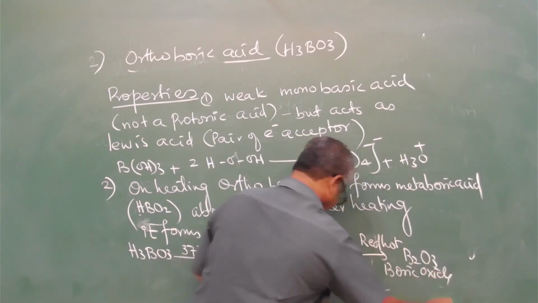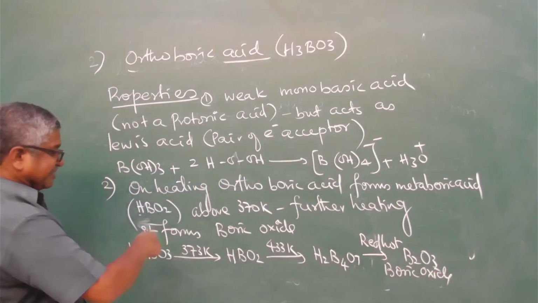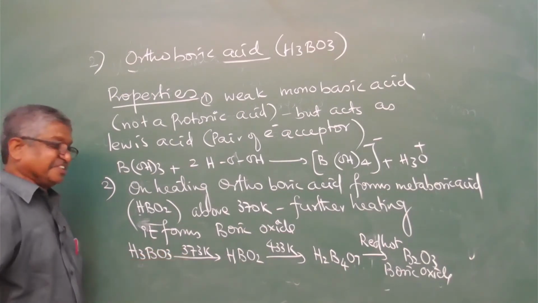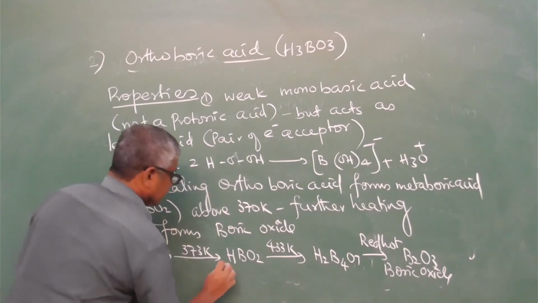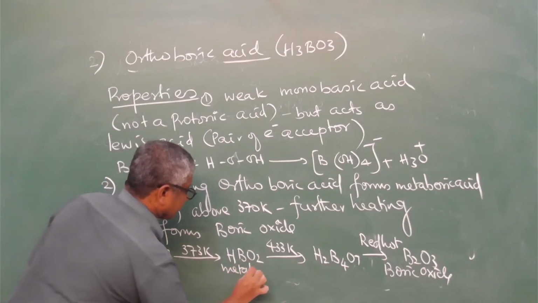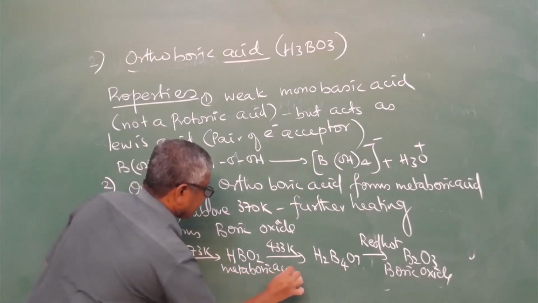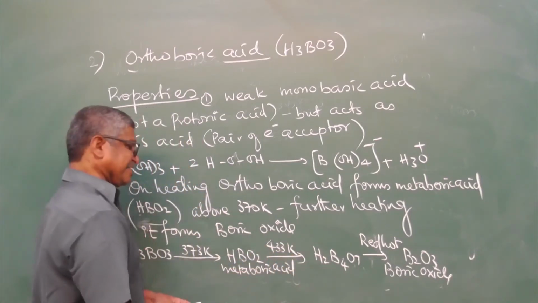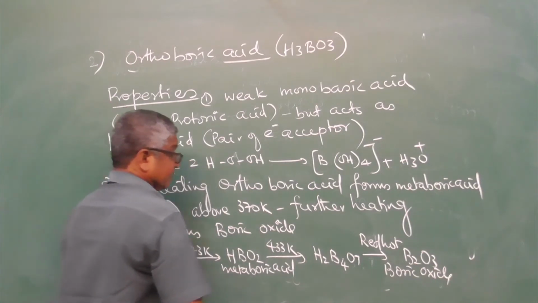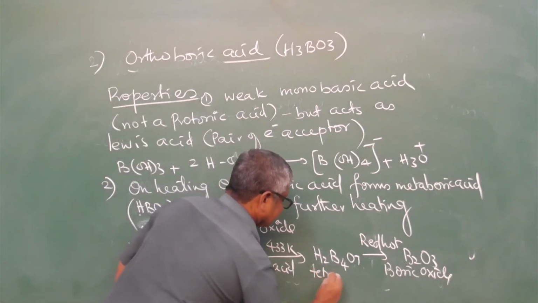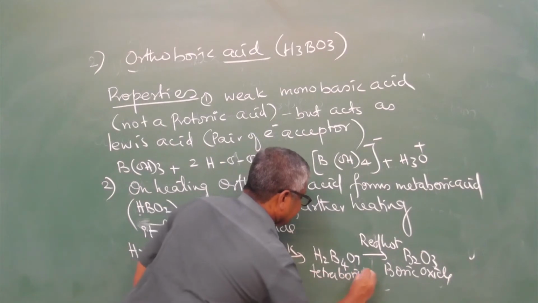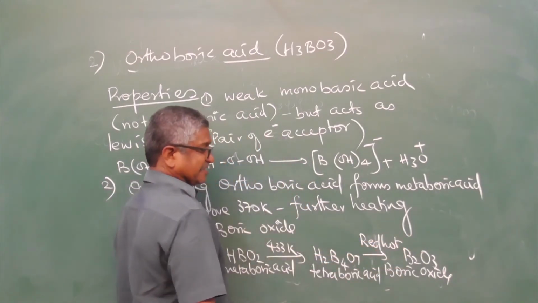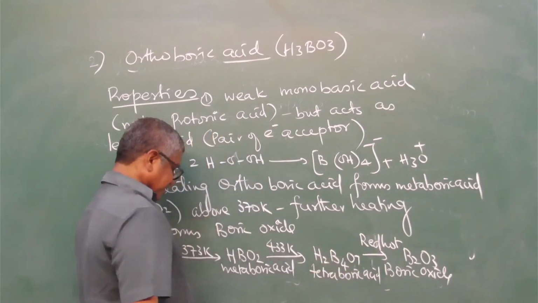So boric acid on heating at 373 Kelvin produces metaboric acid. Metaboric acid on further heating at 433 Kelvin gives tetraboric acid. Tetraboric acid on red hot heat gives boric oxide.